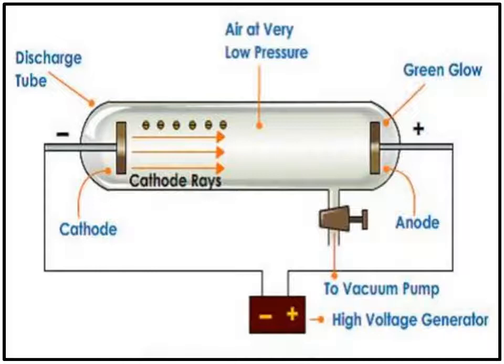On passing a high voltage current between the electrodes, it was found that some rays emitted from the side of the anode passed through the holes in the cathode and produced green fluorescence on the opposite glass wall coated with zinc sulfide. These rays were named anode rays or canal rays.